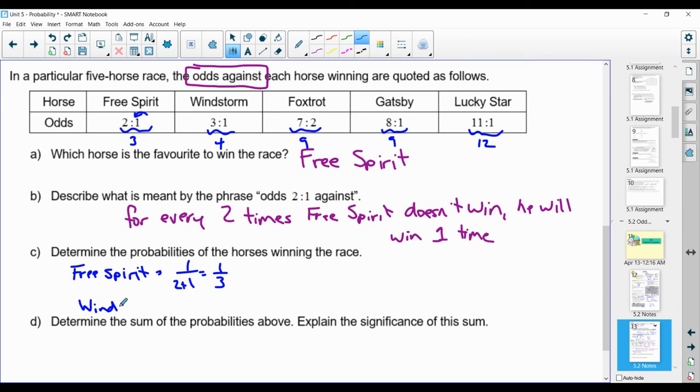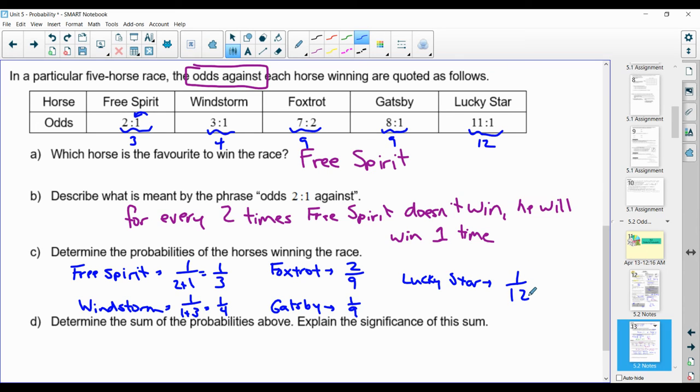Windstorm, probability of winning is 1 out of 1 plus 3, which is 1/4. Foxtrot would be 2/9. Gatsby would be 1/9. Again, that's 1 plus 8. And then Lucky Star is 1 out of 12. So those would be the probabilities to win. Again, because it was odds against, the favorable amount was in the second part of the ratio.